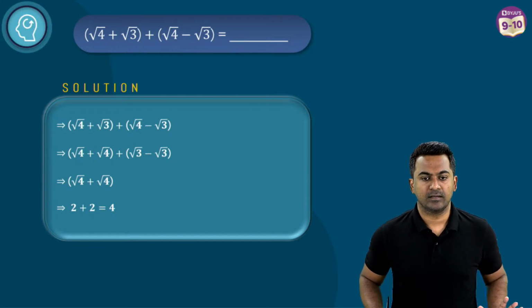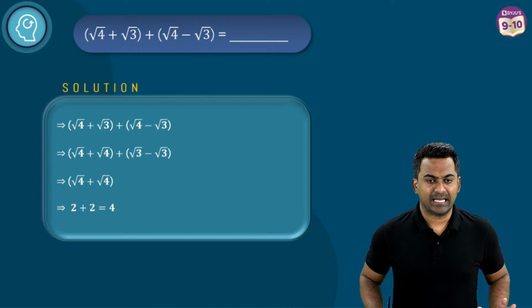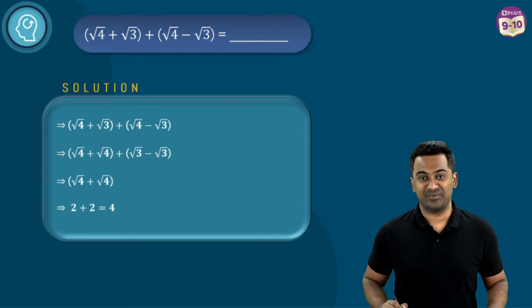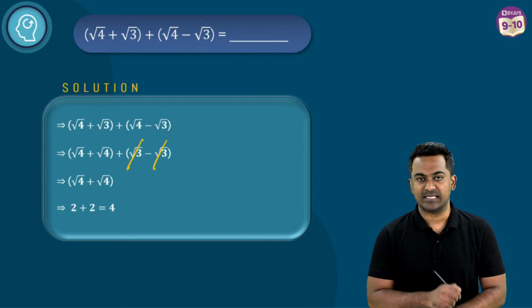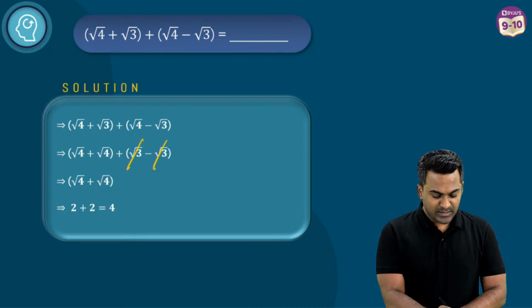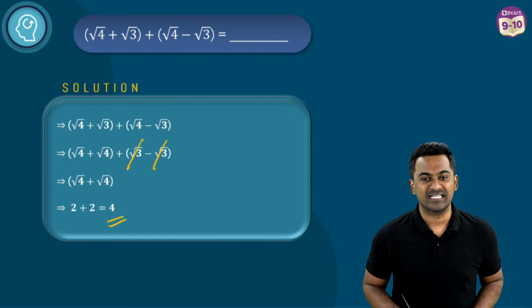Yes? Why can't it be 2 as the answer? Okay, how can it be 2? You tell me that. How can it be 2? Because after simplification, root 3 minus root 3 is getting cancelled out, right? And you all know root 4 is nothing but 2. It is root 4 plus root 4, right? So 2 plus 2, you will be getting a 4. The answer can't be 2. Answer can't be 2 at all.